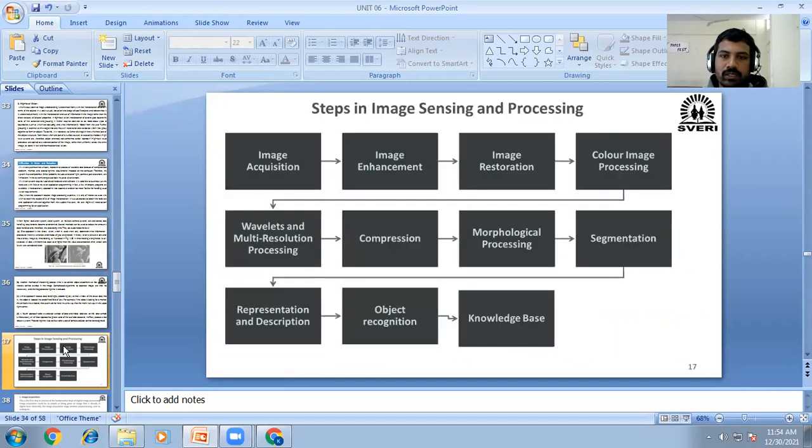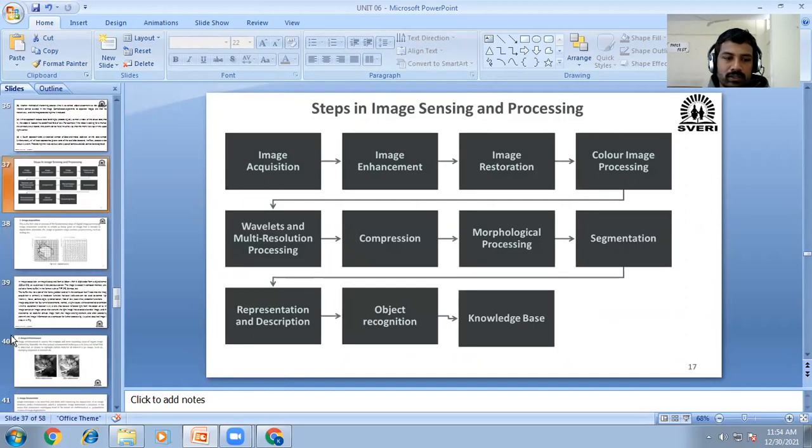Okay, next one is the steps in image sensing and processing. We will start this image processing and sensing.